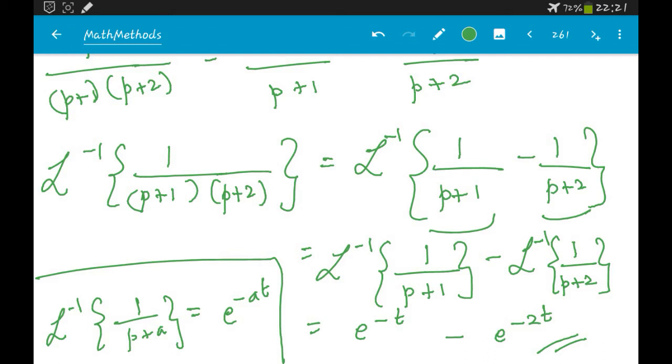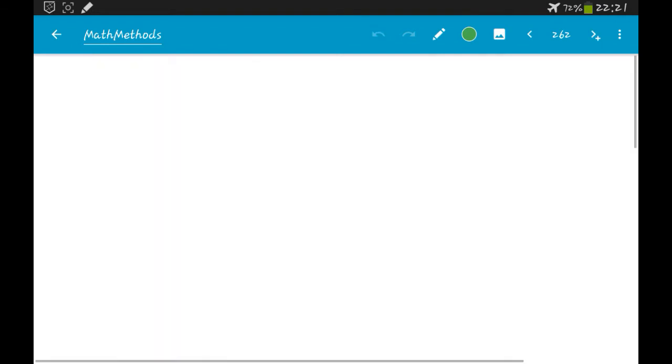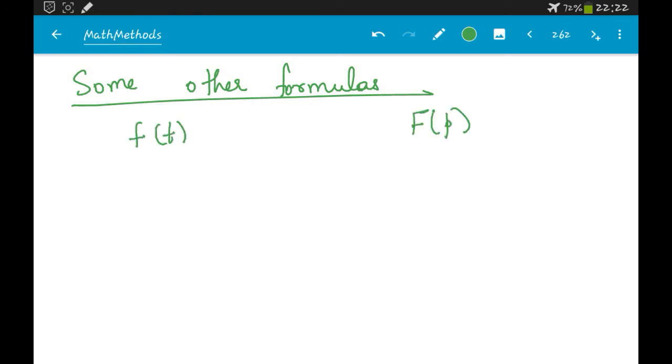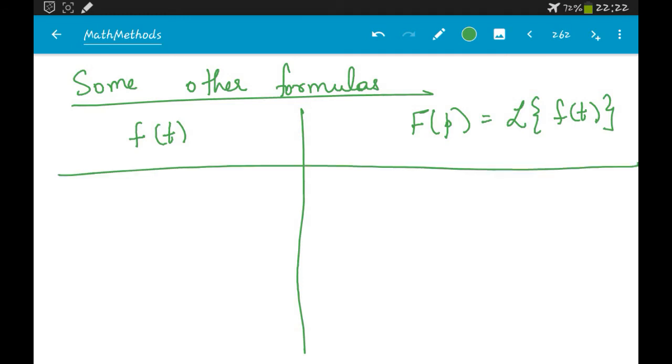Now let's look at a few formulas. So I am writing f of t here and F of p, which is nothing but L, the Laplace transform of f of t. Alright.